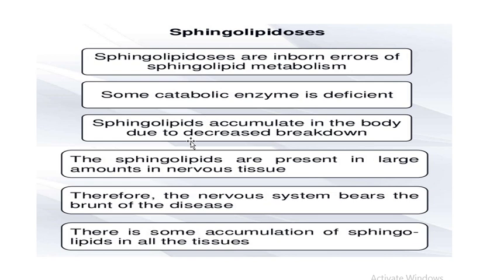The sphingolipids accumulate in the body due to the impaired breakdown of sphingolipids. The sphingolipids are present in large amounts in the nervous tissues. So, in sphingolipidosis, mostly the nervous system is involved. There is some accumulation of sphingolipids in other tissues as well.